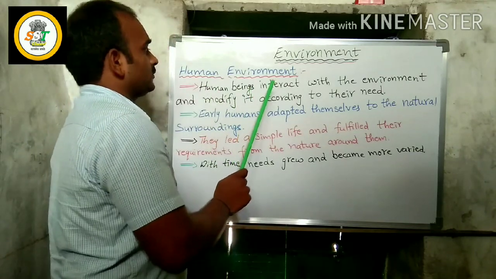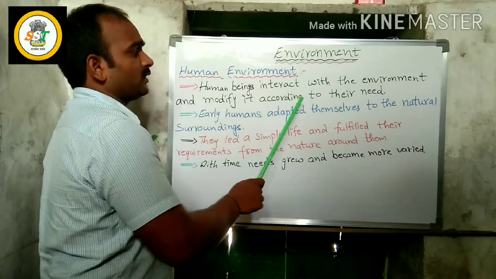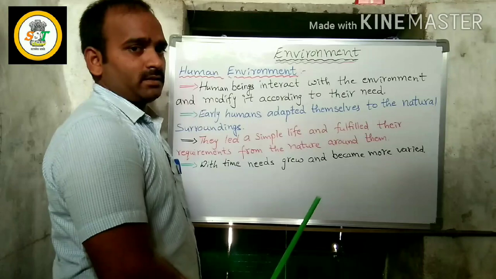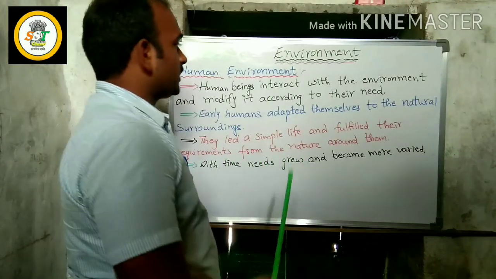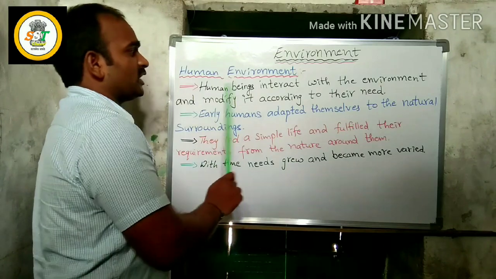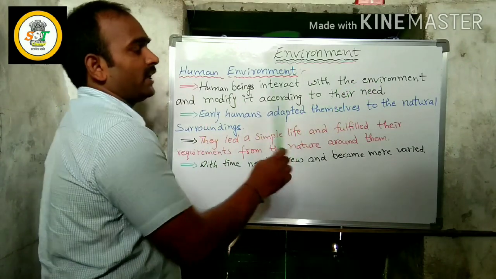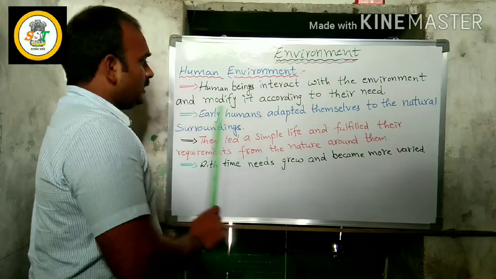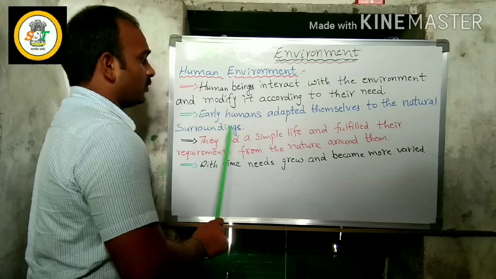Human environment. Human beings interact with the environment and modify it according to their needs. In the early period, the early humans adapted themselves to the natural surroundings.